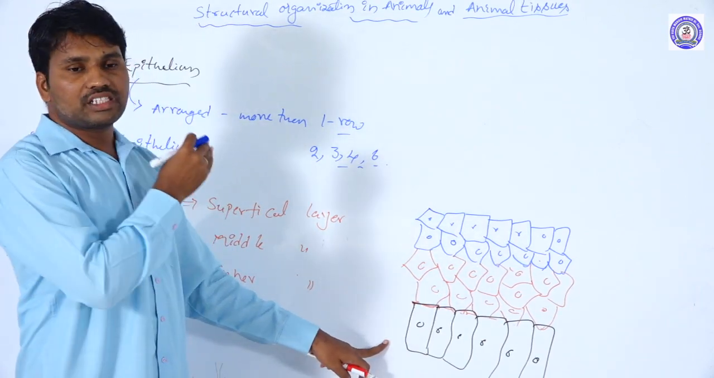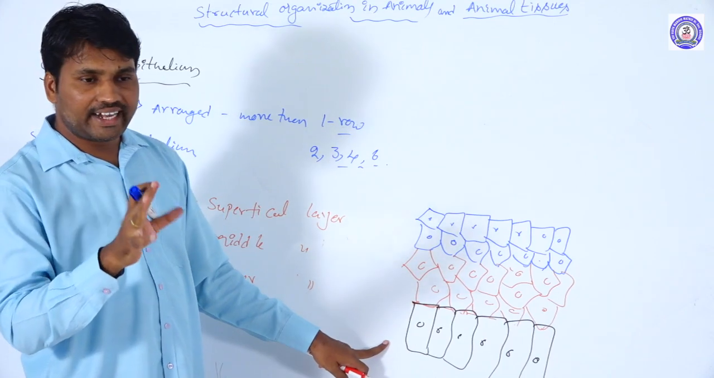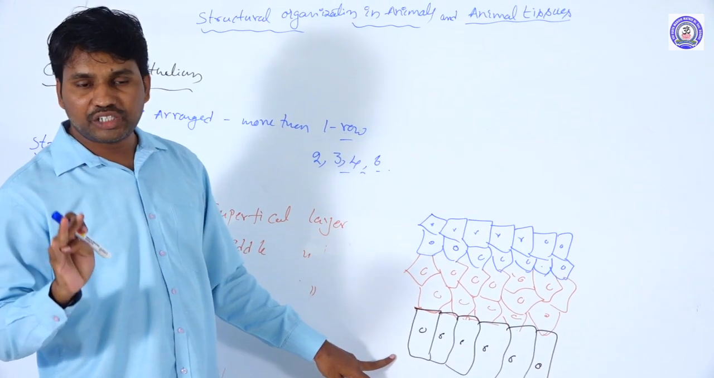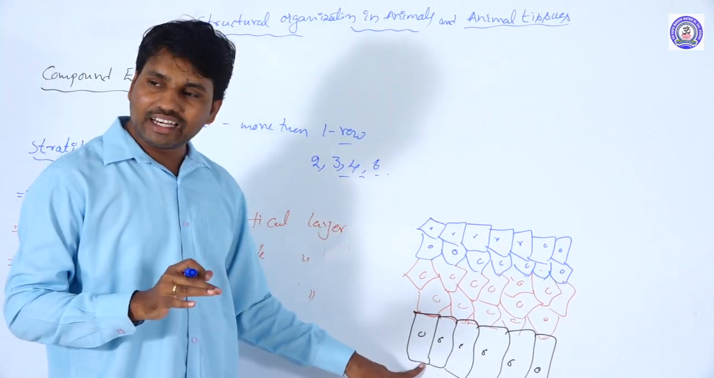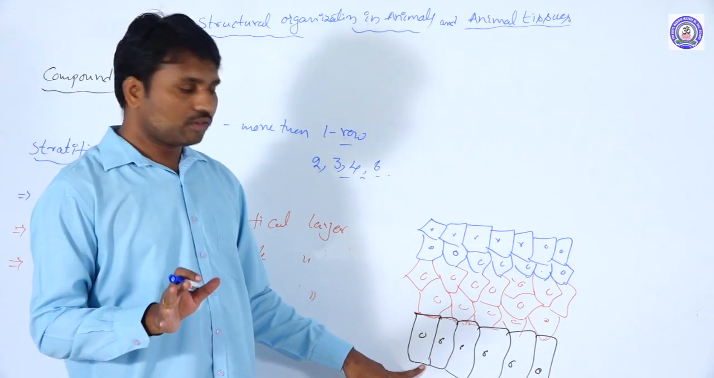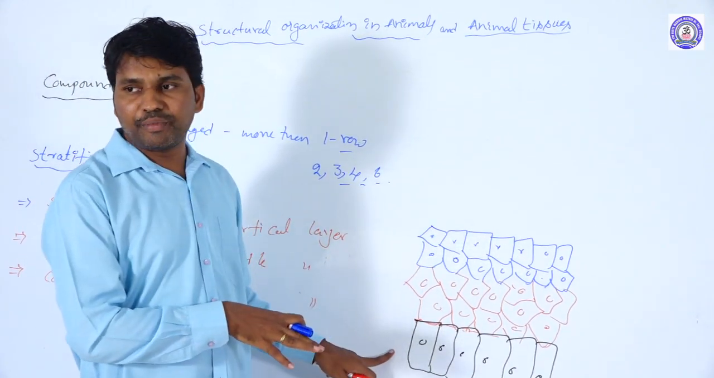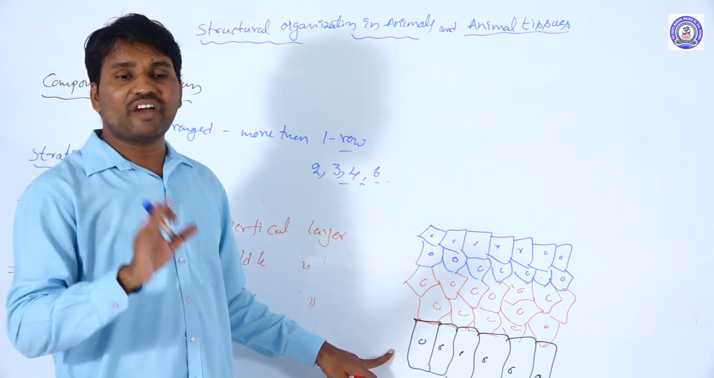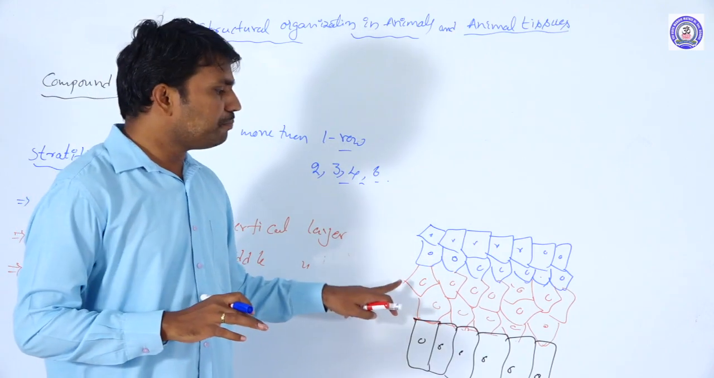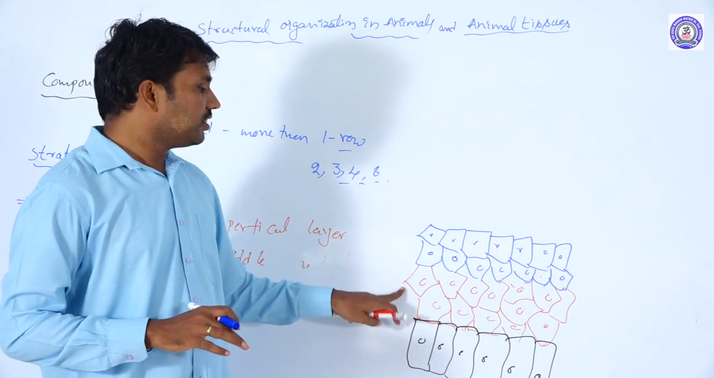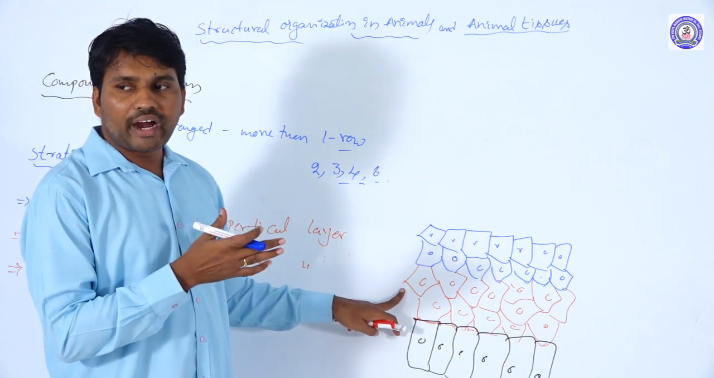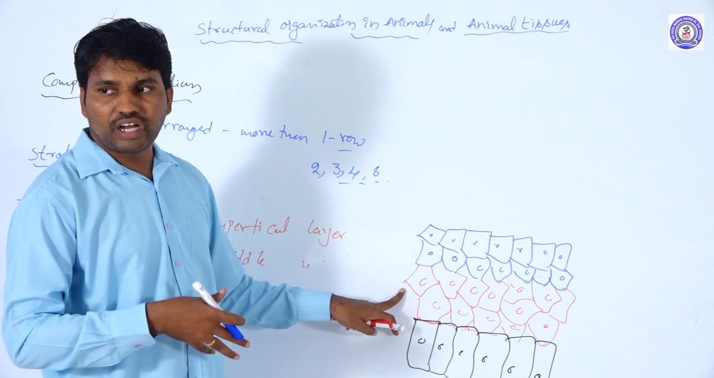Mostly in stratified epithelial tissue, the inner layers form either cuboidal cells or columnar cells. This is the condition here. They are present with a flattened nucleus. And the middle row of cells is not completely flattened, so these are neither cuboidal cells nor columnar cells.